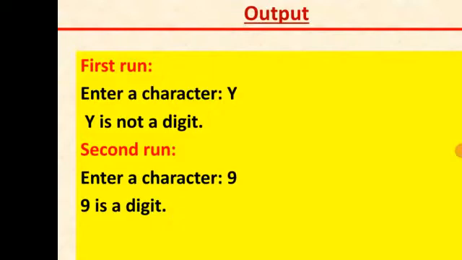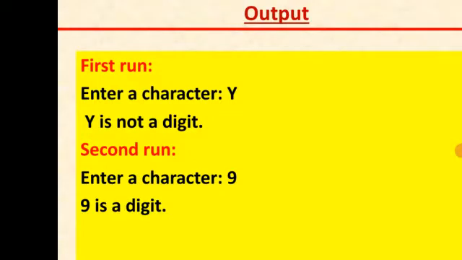First, when I run, enter the character, you can see y I have entered, then it will automatically check, and y is not a digit, hence it will say it is not a digit. So similarly, the second time I run the program, when I enter 9, you can enter any digit, I have taken the example as 9.